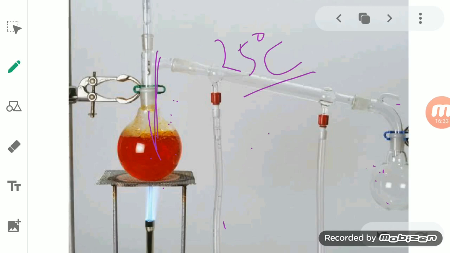Now see here, student, the distillation process is used in the separation of a solid from a liquid component, as well as in separating two liquid components from each other. So it is used for both: for separating the solid from the liquid, as well as for separating a liquid from another liquid, the two miscible liquids, on the basis of their boiling point.